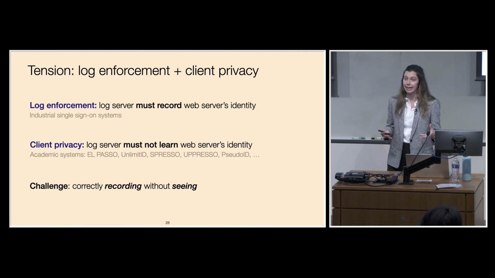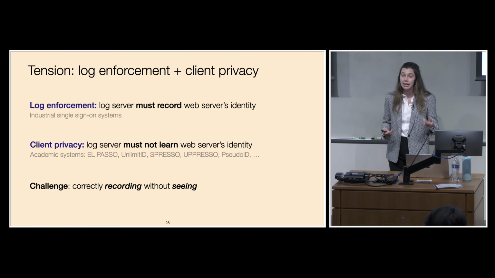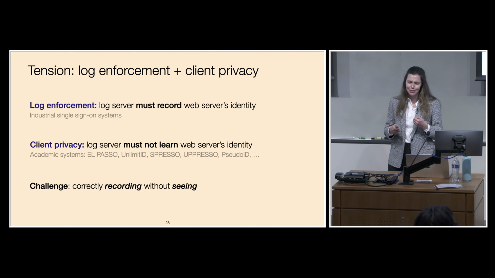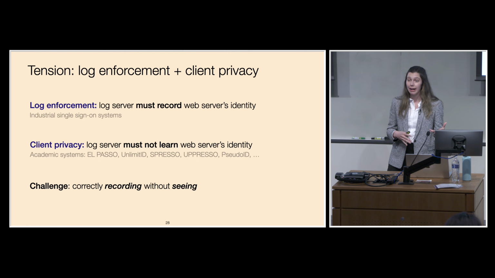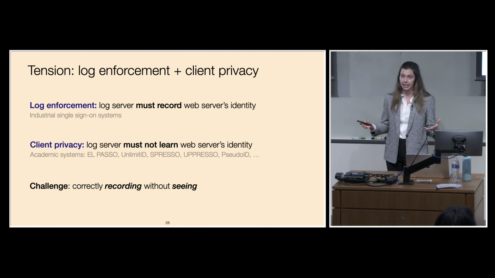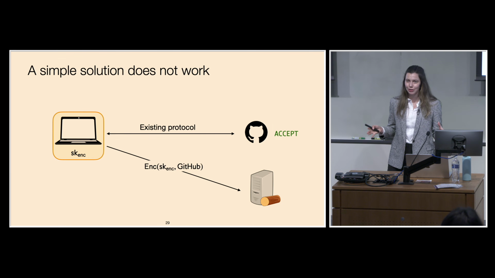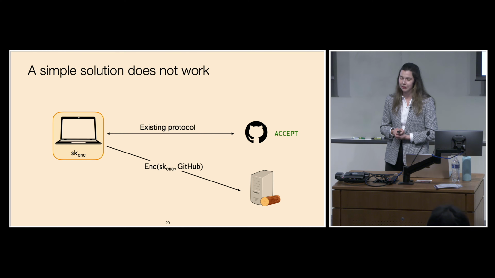And there's been some prior academic work on single sign-on systems that provide strong privacy properties for users. But no one's really looked at how we can get this log enforcement property with strong privacy. So this is essentially the problem of correctly recording without actually seeing where the user is authenticating. So how can we get both of these at the same time? And to make it clear why this is hard, I want to show you why a simple solution doesn't work.